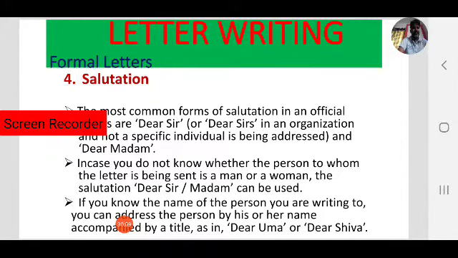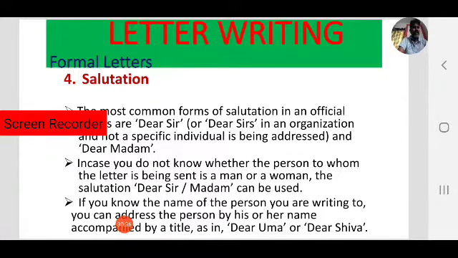Say Uma is the in-charge or head of the institution. You are writing the letter to the head of the institution. The head is a woman, her name is Uma. Then you can write dear Uma, or you can write dear madam. Both are right.